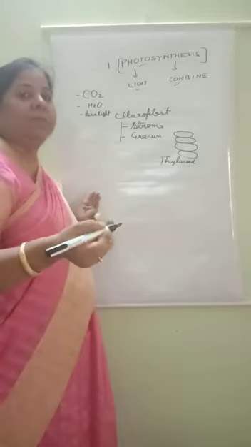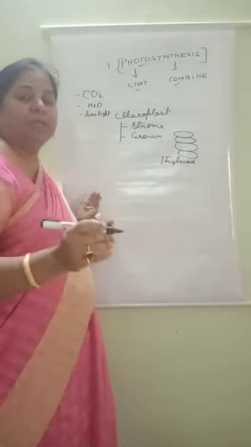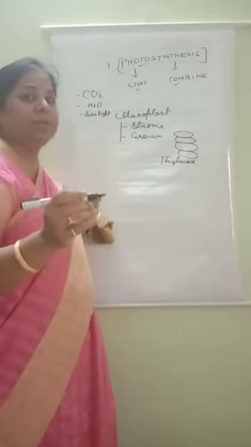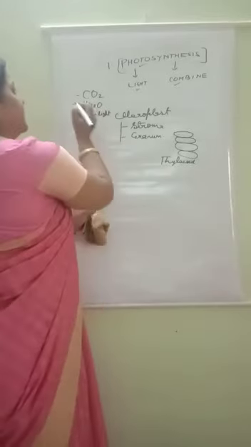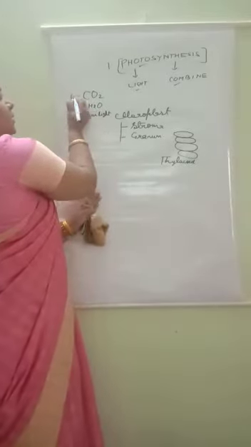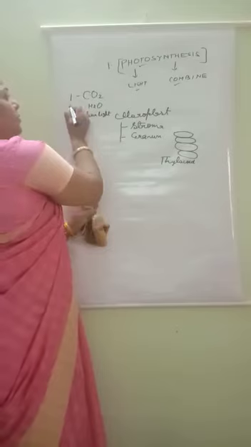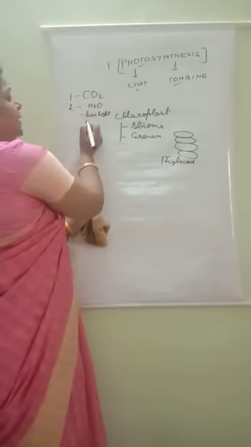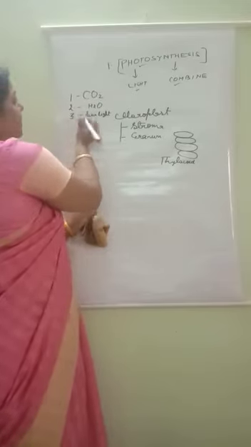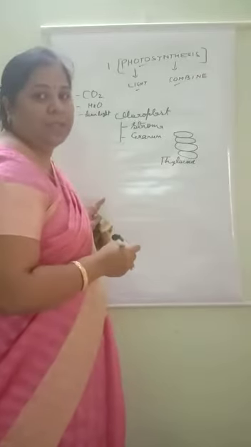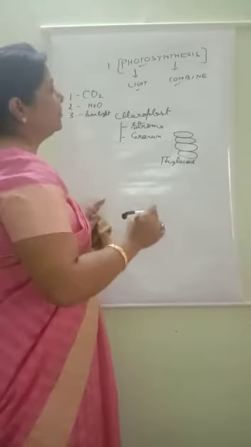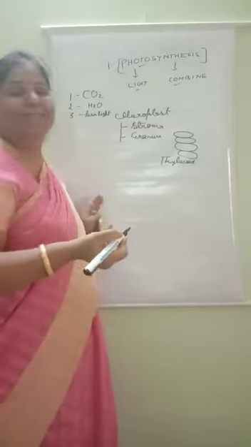And children, in the photosynthesis process, plants use raw materials. They take raw materials from their surroundings, or you can say from their environment. The raw materials are number 1 carbon dioxide, number 2 water, and number 3 sunlight. All these things I taught in my last lecture. Today we will discuss how the photosynthesis process takes place.